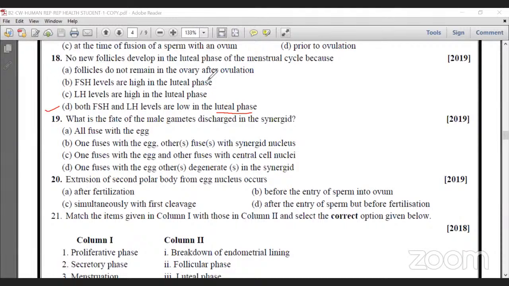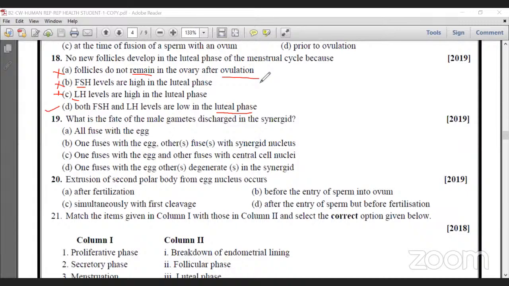Follicles do not remain in the ovary after ovulation. Follicles after ovulation, what happens? They convert into corpus luteum. So this option is wrong. FSH levels are high in the luteal phase, but FSH peaks in the ovulatory phase. That's why it is wrong. LH levels high in the luteal phase, but it decreases. FSH and LH only increase at the time of ovulation.